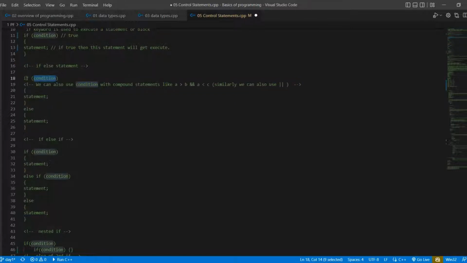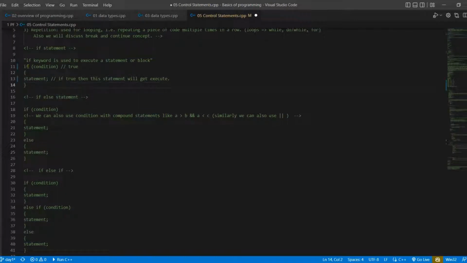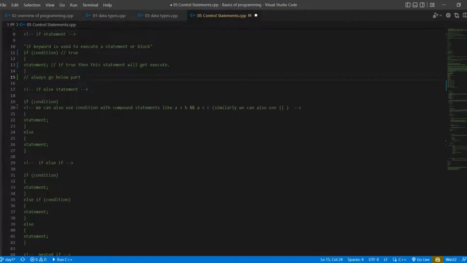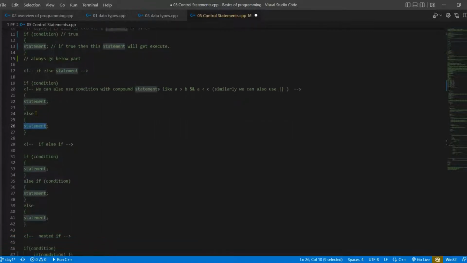Above, where we do not mention the else statement, it always goes to the below part, whether the condition is true or false. It always executes the remaining part of the program. But if we put something in the else block, it means that if this condition gets false, then execute the else block statement. So this is simply if else.